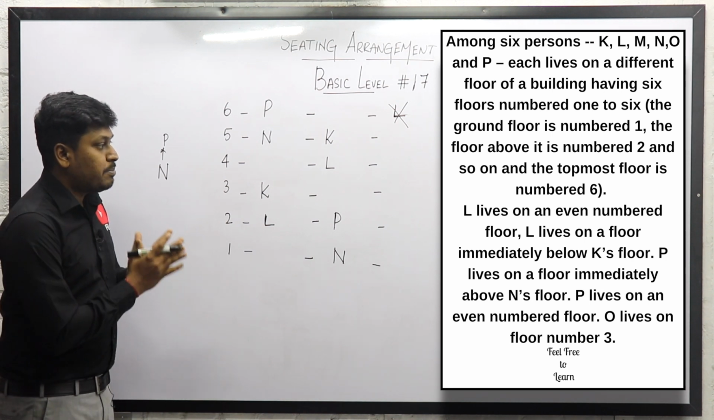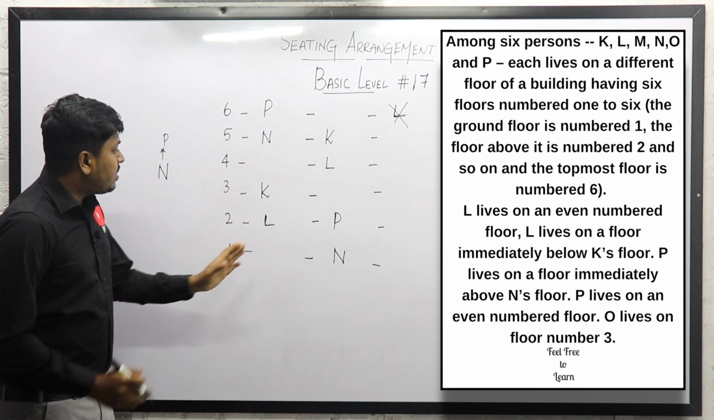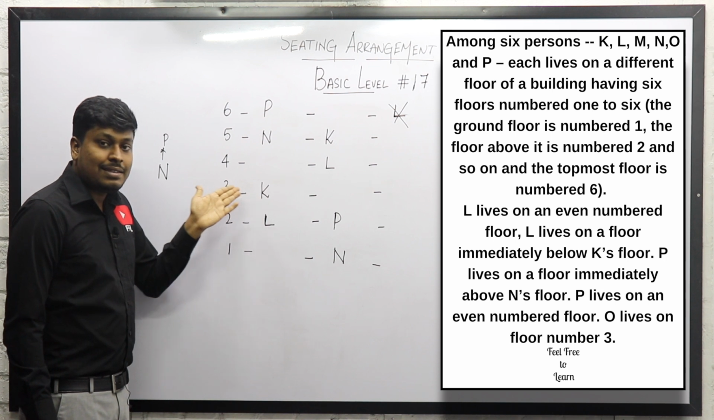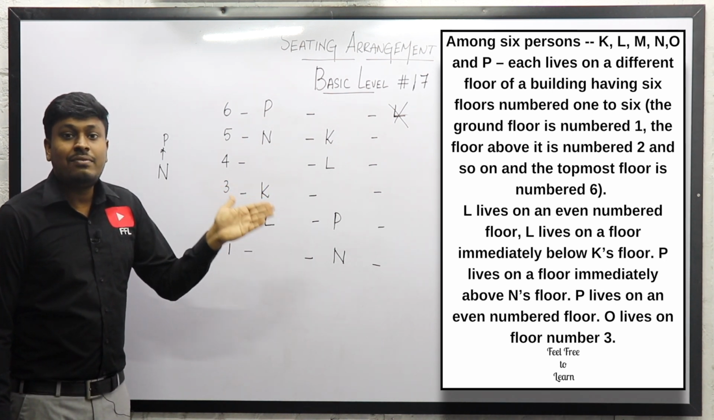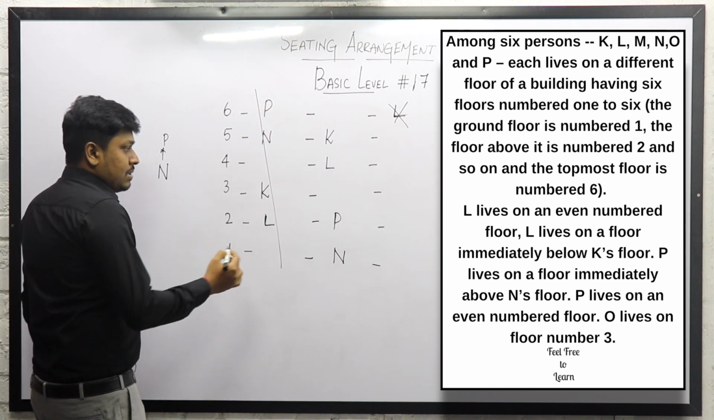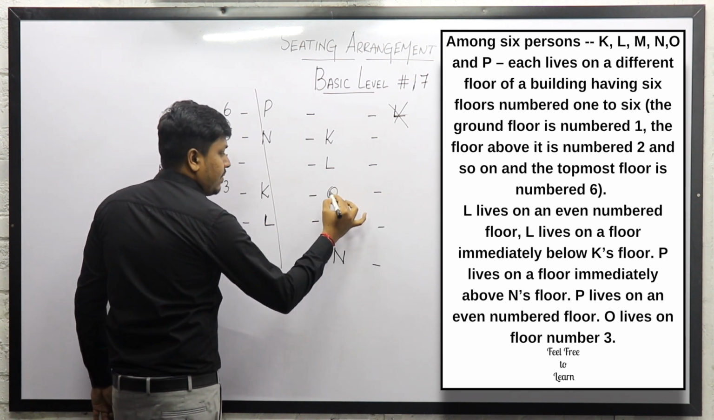So last point, O lives on floor number 3. Just listen here. The person O is living on the 3rd floor. According to the first possible diagram, we already know that the person K is living on the 3rd floor. But the last point said O should live on the 3rd floor. So definitely this first possible diagram is wrong. In the second possible diagram, O is living on the 3rd floor, so definitely I can fix O here.